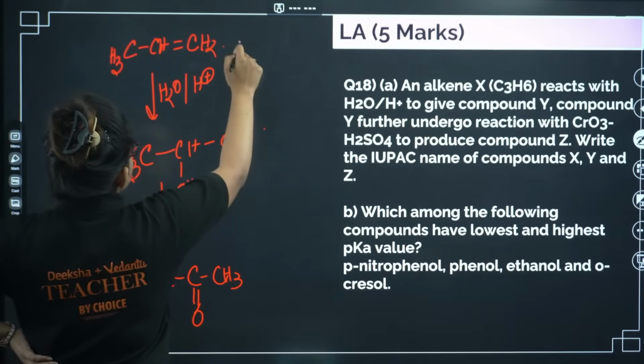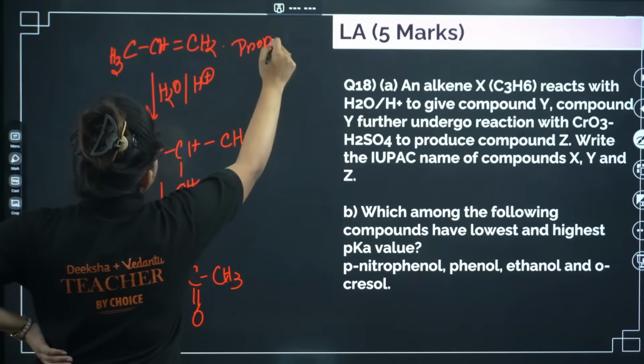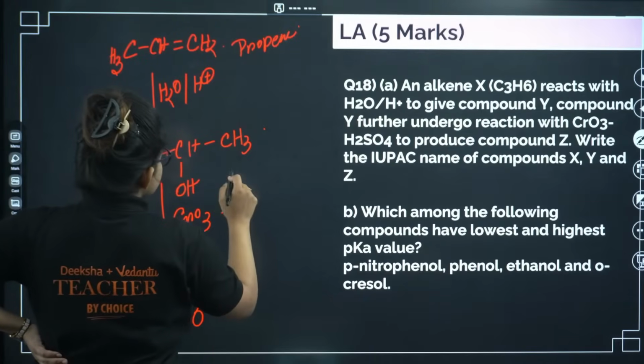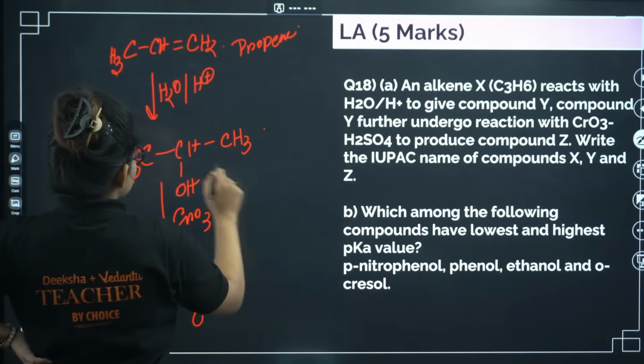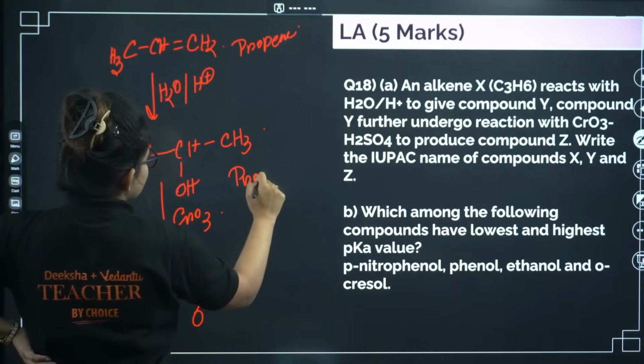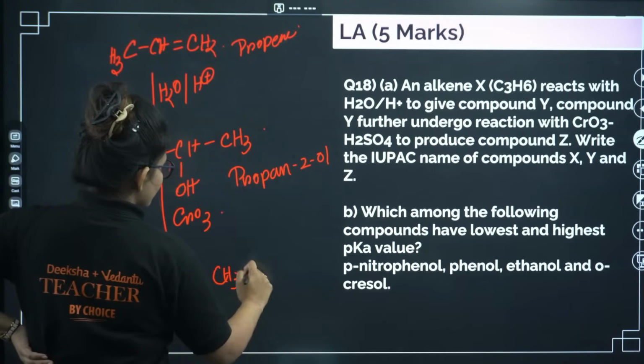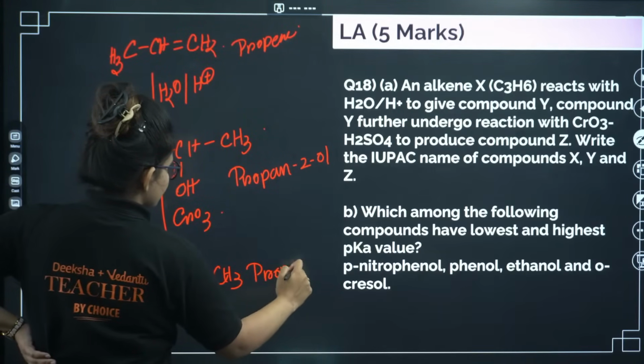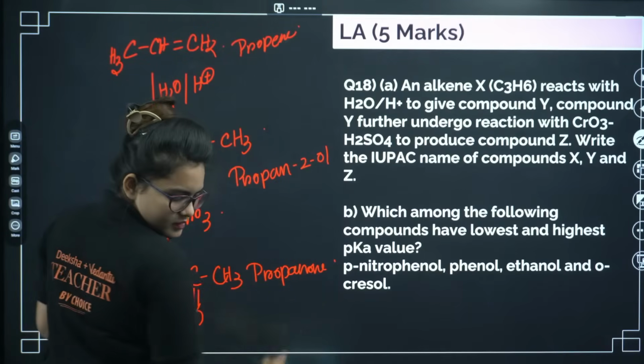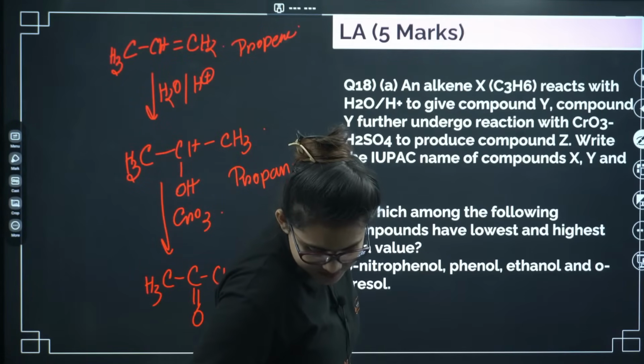So this is basically your propene. If I write the IUPAC name, this is basically your alcohol, so propan-2-ol. Okay, let's go ahead.